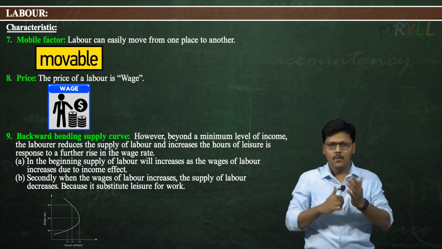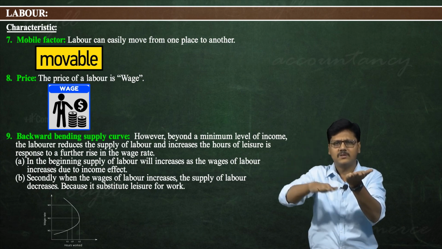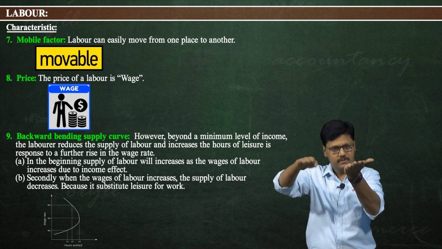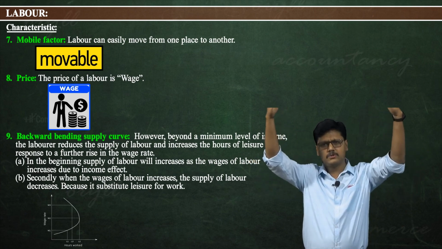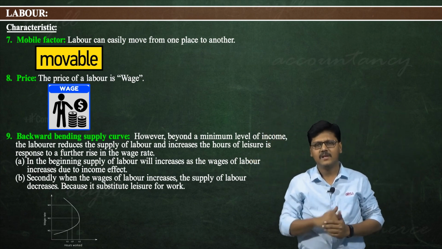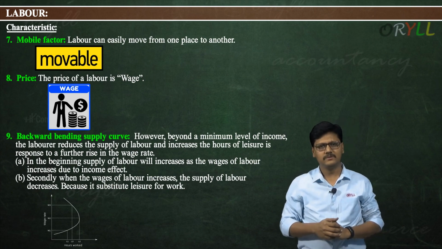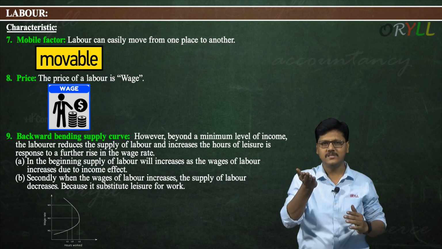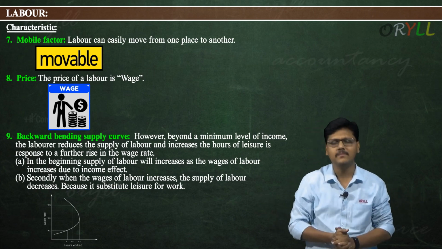It means when the wage rate reaches the maximum which satisfies all his wants, when his wants are saturated and his income has reached the highest position, hereafter no laborer likes to give more supply of labor. That is why though there is an increase in wage rate, after some extent of a salary, they will not extend their work.